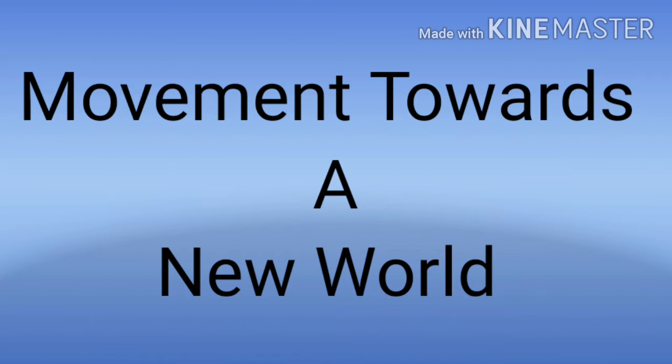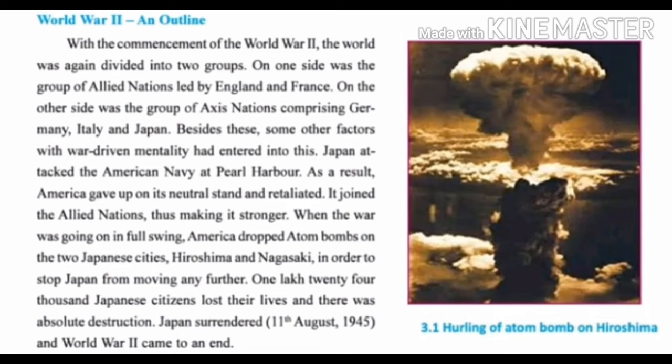Today in part 3 we are going to learn about World War II in outline. See, in the very start it is written, with the commencement of World War II, the world was again divided into two groups. Okay, here commencement means what? Commencement means beginning. When World War II began, the world was again divided into two groups.